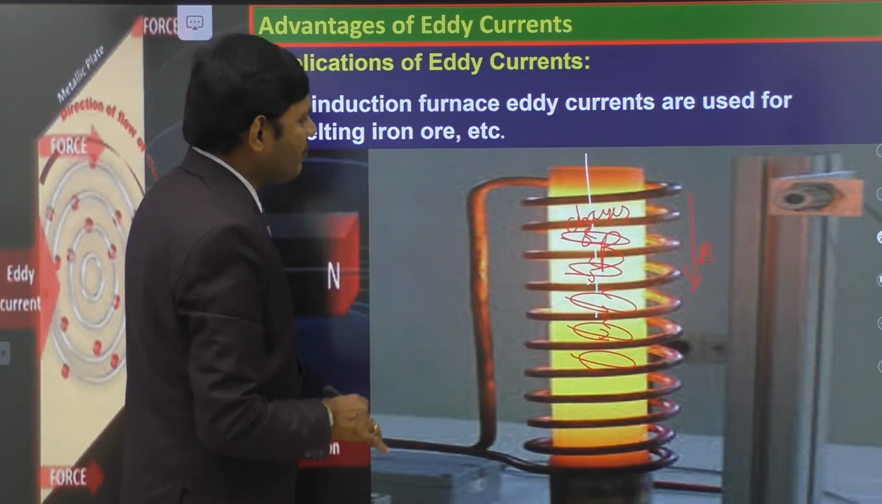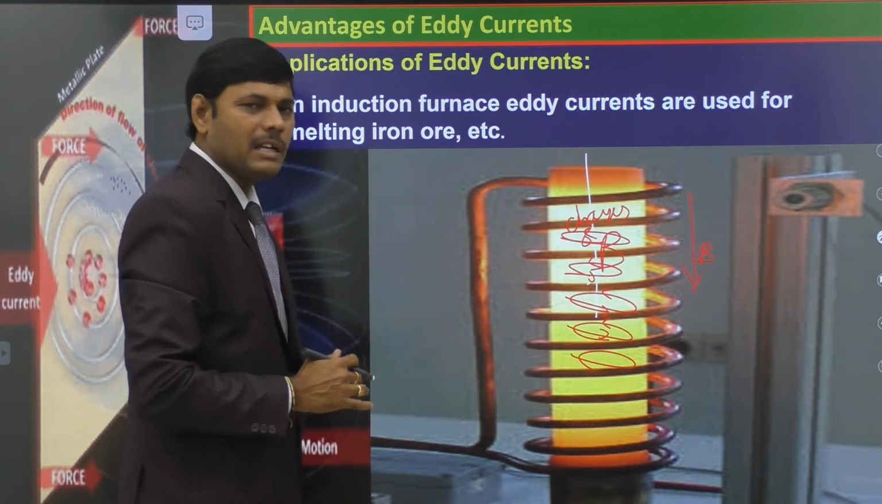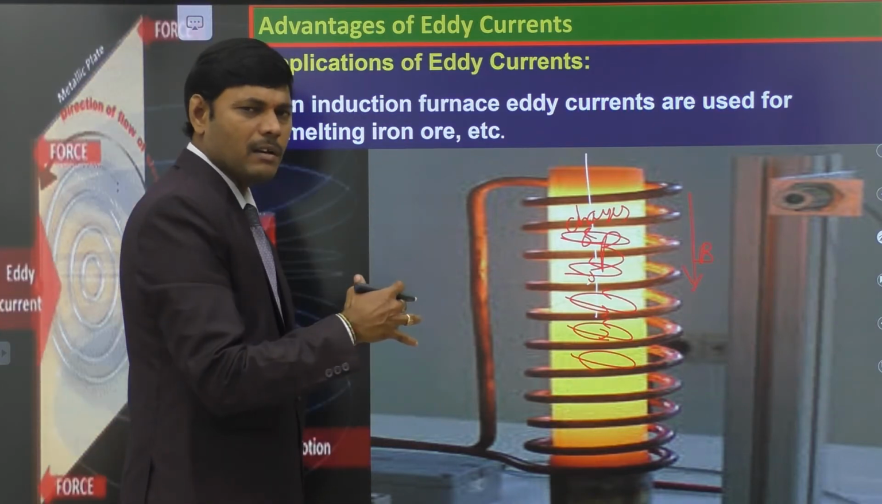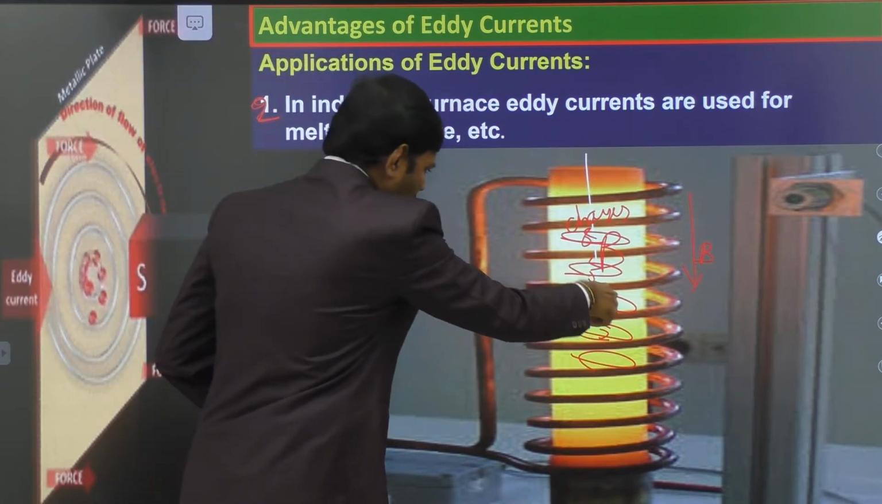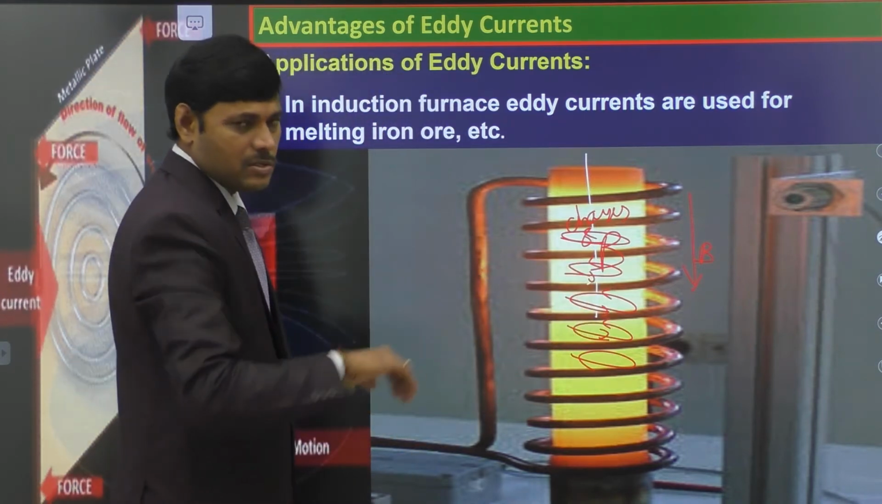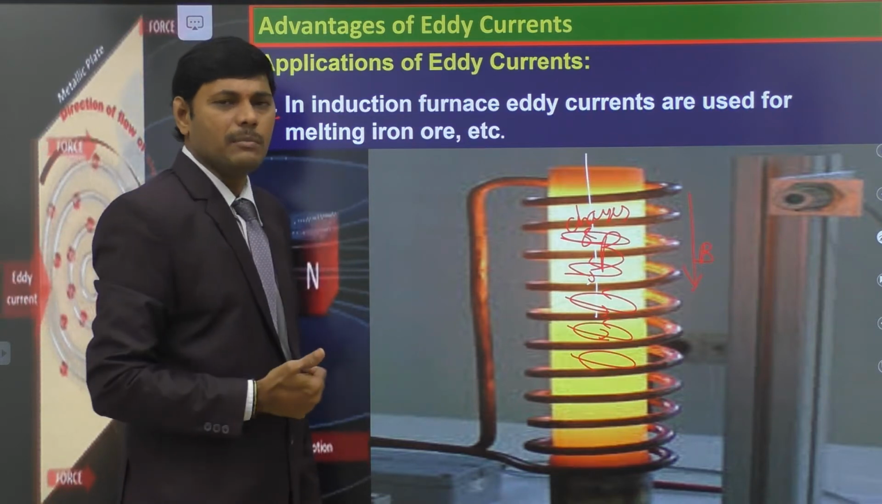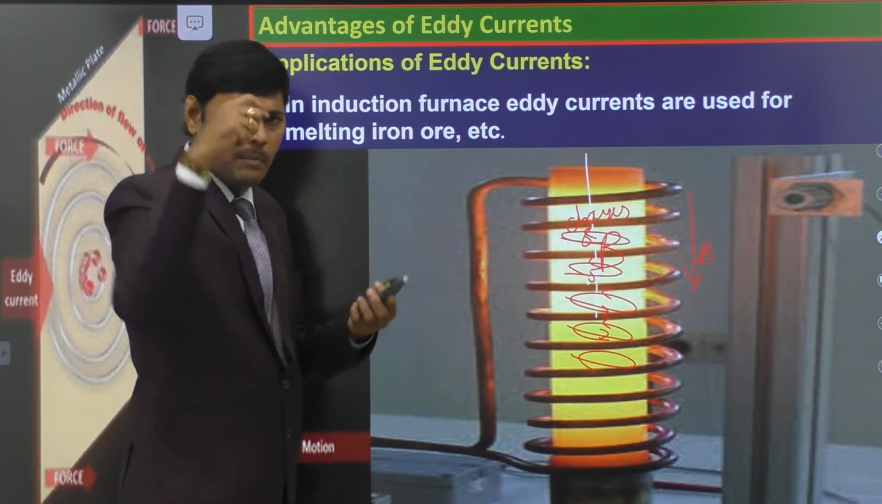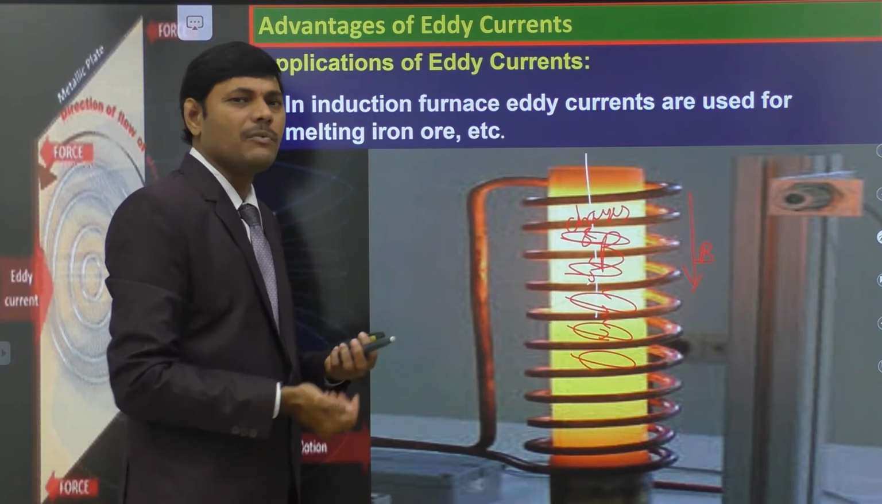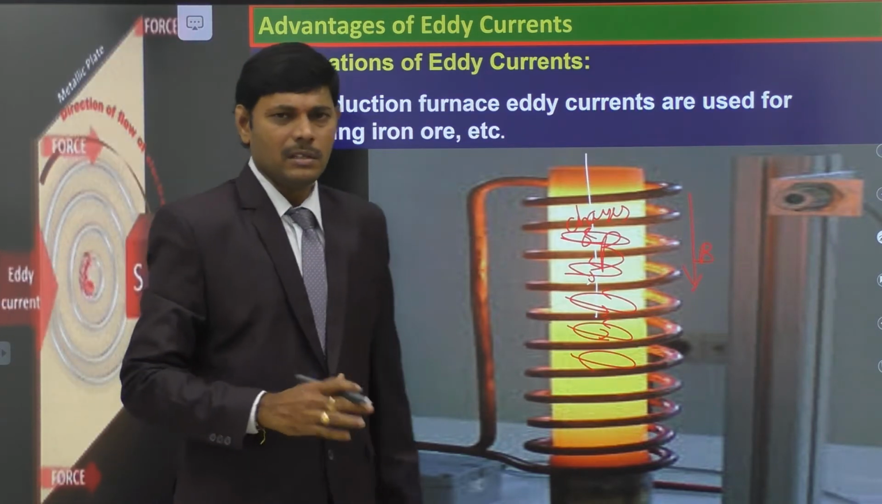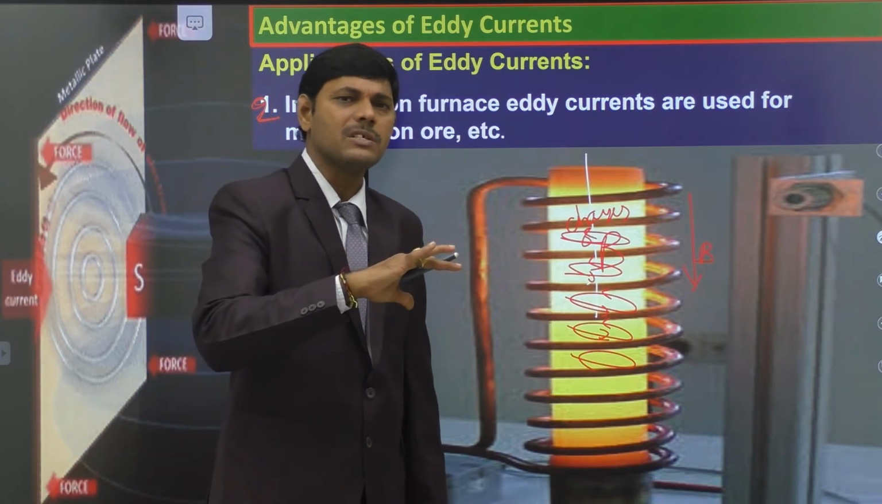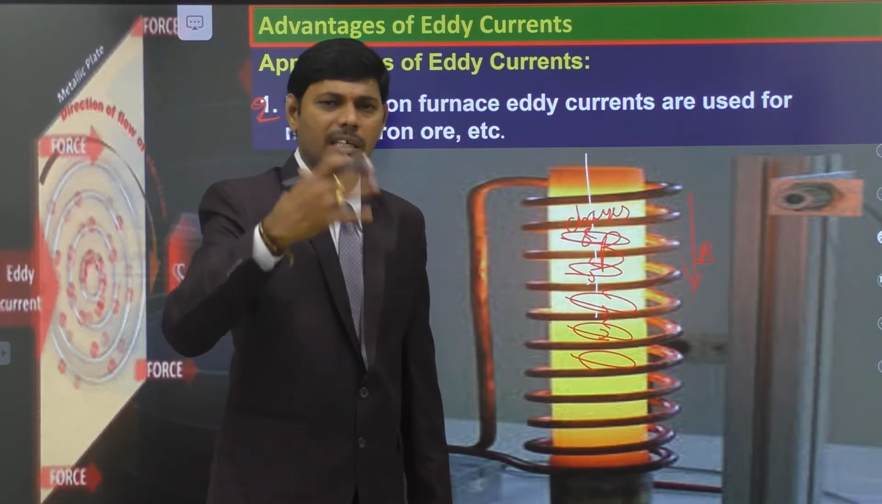The change in magnetic field through the bulk material, iron or any metal, induces eddy currents, circulating currents as shown here. Those circulating currents oppose the change in magnetic field. There is a repulsion force between the applied magnetic field and the induced magnetic field due to eddy currents, and there is a dissipation of energy due to these repulsion forces. This energy is transferred to heat energy, and the temperature of the metal rises and it gets melted.